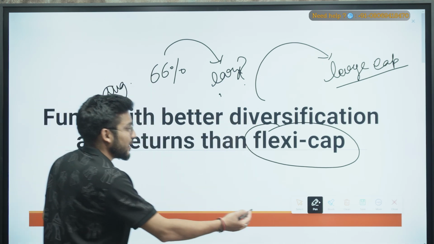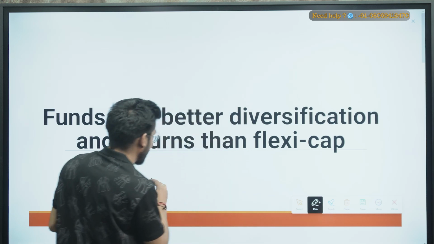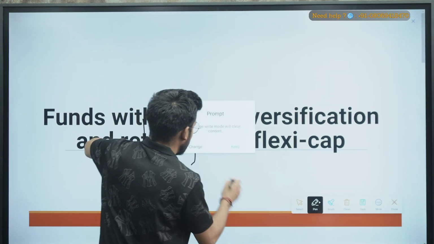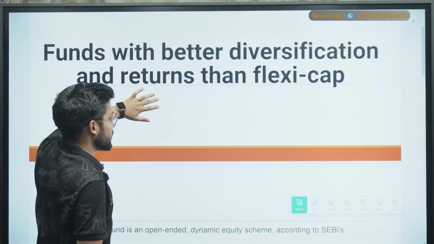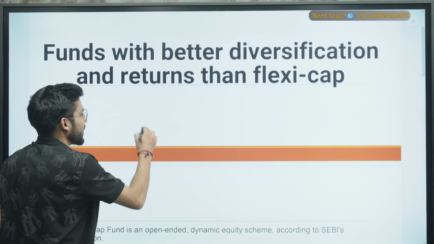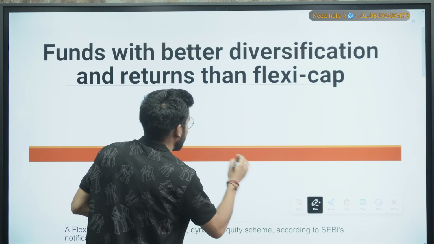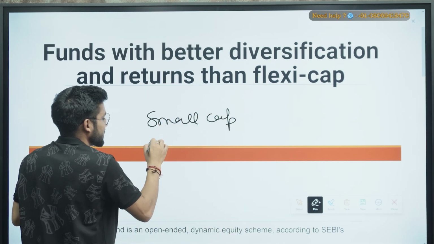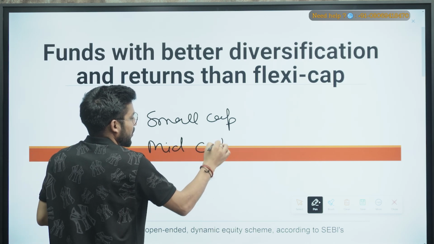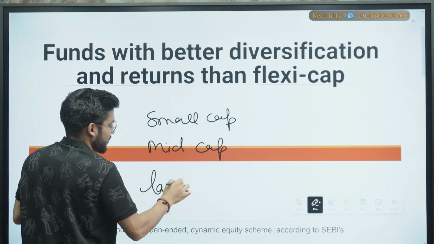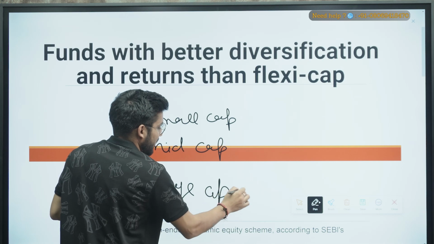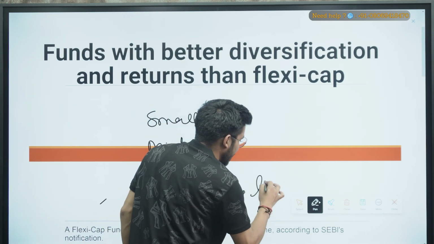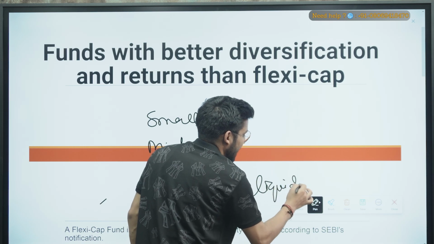Let me compare them. Here I'll write small cap, then mid cap, and large cap. In large cap, liquidity is high.